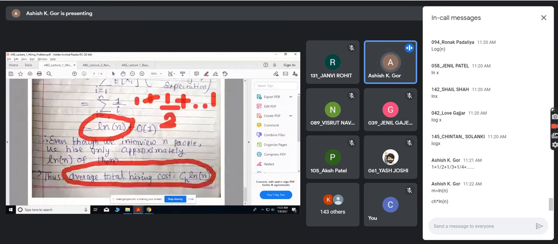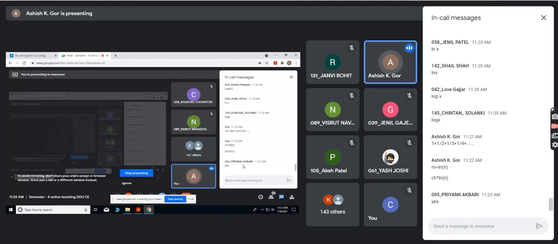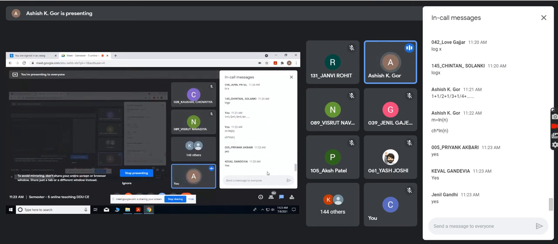And now it would be ch into ln n. Is everybody clear how randomization helped us, so that I cannot have a worst case, and I can be sure that on an average I am not going to hire every candidate, but rather approximately log n candidates? Everybody clear? Yes.